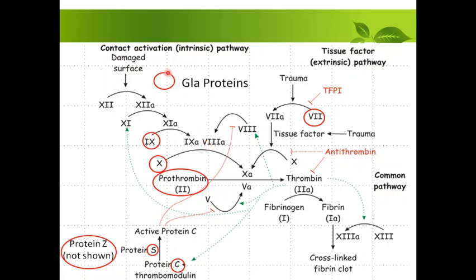Here you can see the GLA protein, activated here too: factor 9 and factor 10 are activated. I told you earlier that prothrombin will not be converted into active form, and if prothrombin is not converted to thrombin, then the fibrinogen will not be converted to fibrin and the blood clot will not be formed. All this shows the factors are in the form of GLA proteins. They are activated.